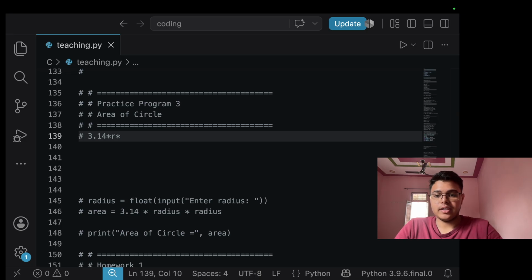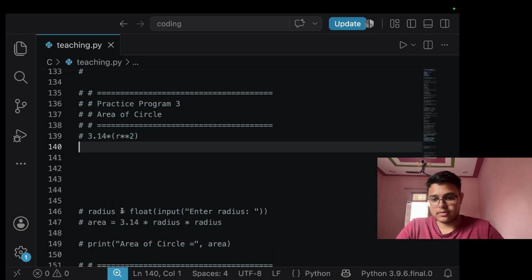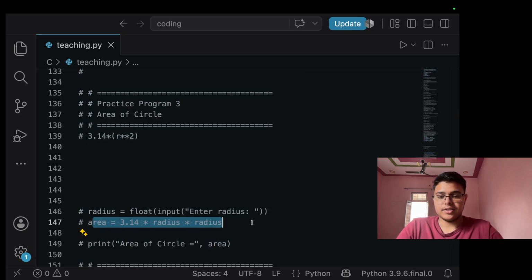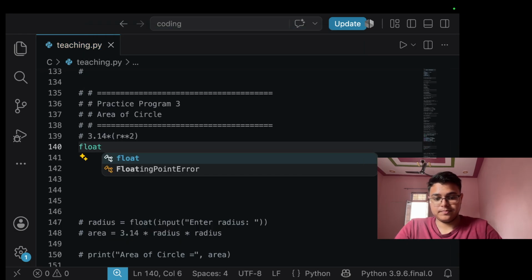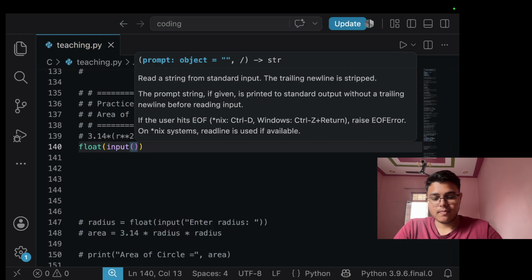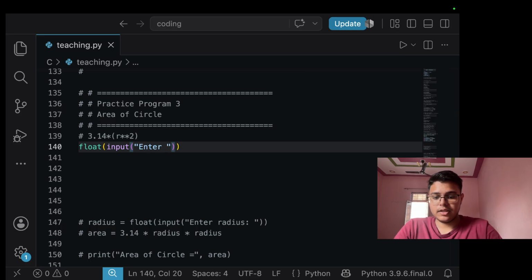Either way you can use this, which is r raised to the power 2 and then multiply with pi, or you can use this, which is written here, radius into radius. Both are correct, so we will use this one. Okay, let's start. First we will take the input of radius. For input we will take float input, and the radius. We will assign it as r equals radius.